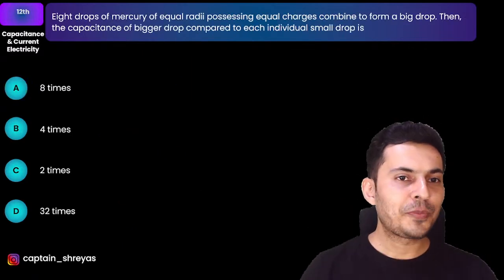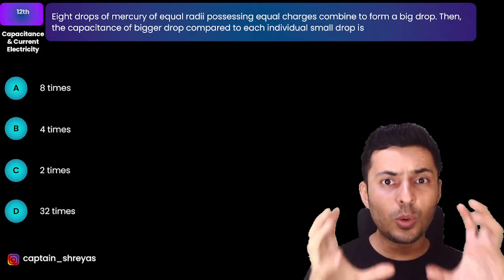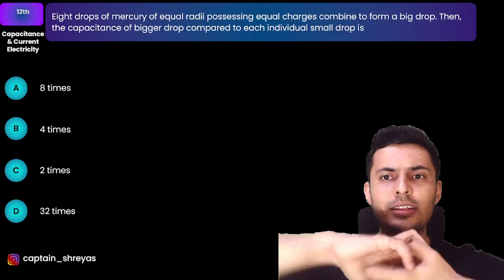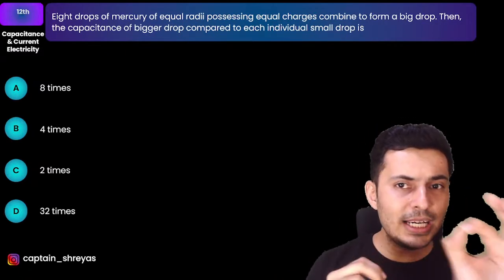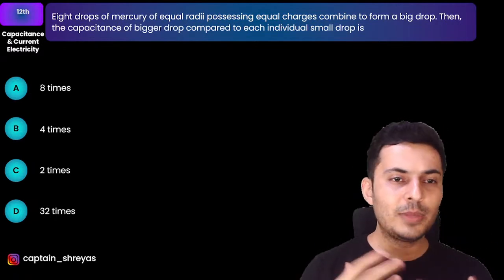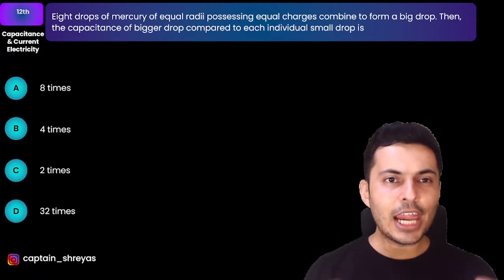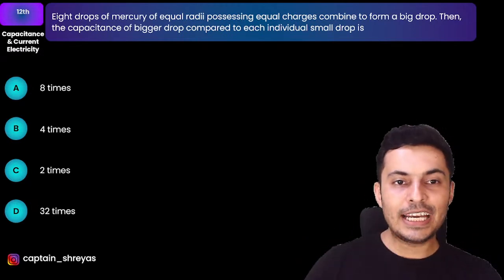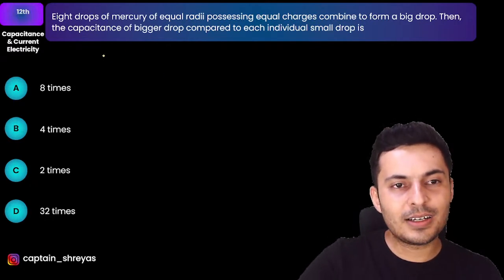Now next question. 8 drops of mercury of equal radius possessing equal charges combine together to form a big drop. The capacitance of the big drop compared to each small drop is how many times? Come on, figure this out. 8 drops of mercury combined together to form a single drop.